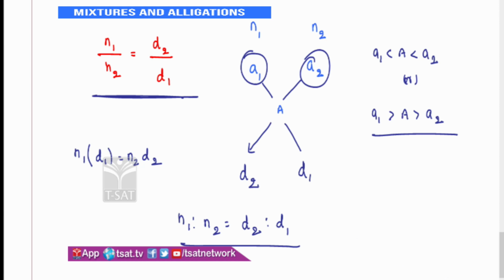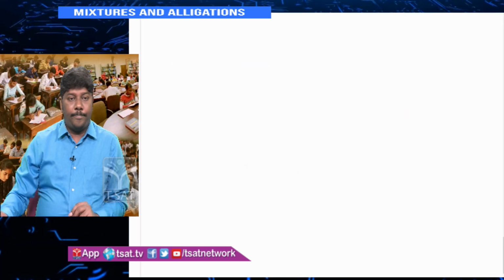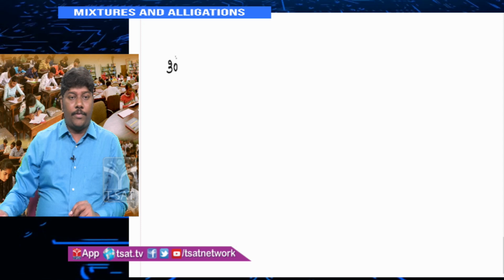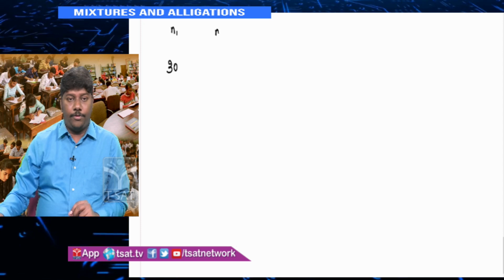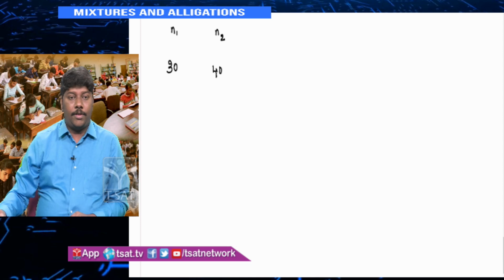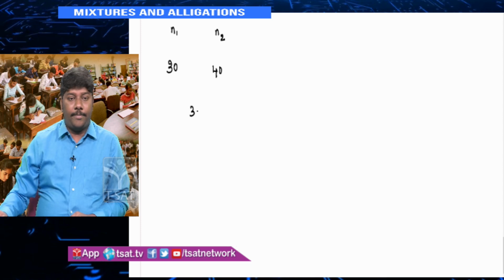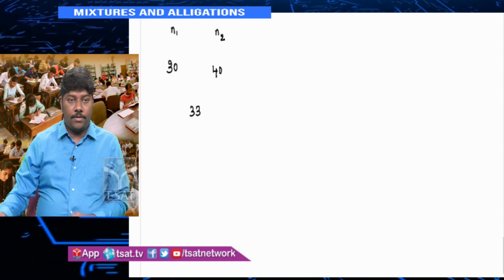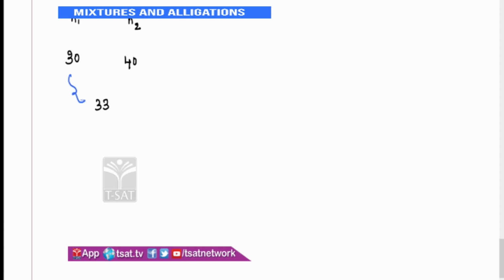Suppose, how do I take the differences? Let's see here clearly. If I take N1 and N2, forget about N1 and N2. I have average 1 that is 30, average 2 that is 40. I take any number which is in between them, 33. So what is your D1? Positive difference you take it. D1 is 3. What is your D2? D2 is 7. So this is D1, this is D2.